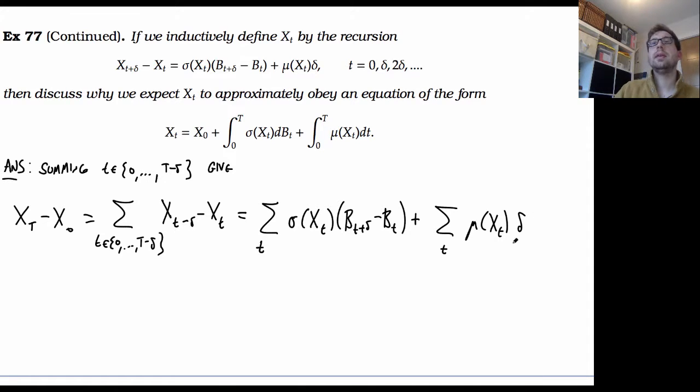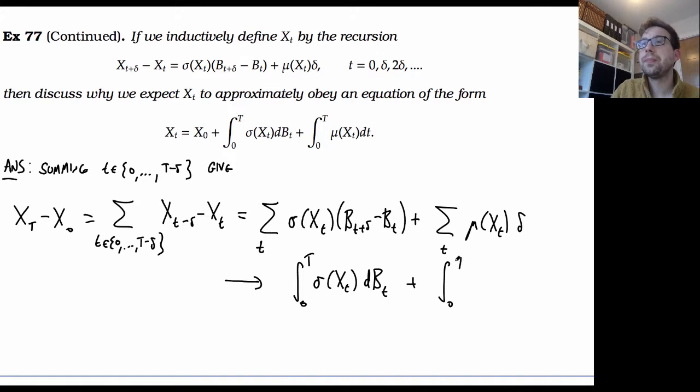And then, as I've given above, as we let delta get smaller, this should converge to some integral, an integral with respect to Brownian motion. If you believe me that there's some limit, then I'm going to get this. And here again we've got a Riemann integral in the traditional sense, so we expect this to converge to this.